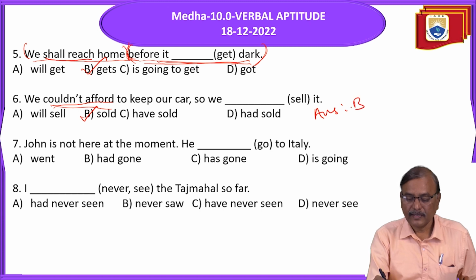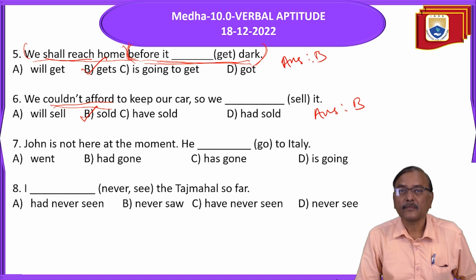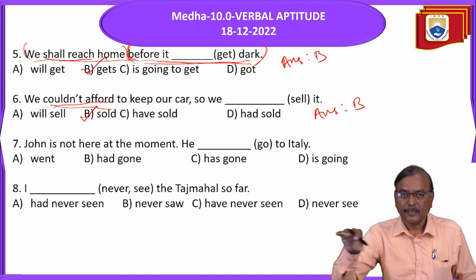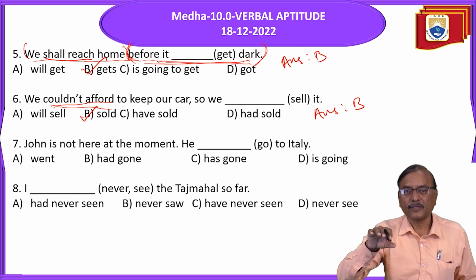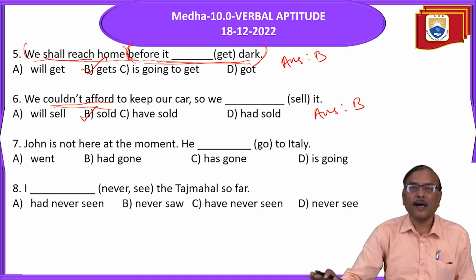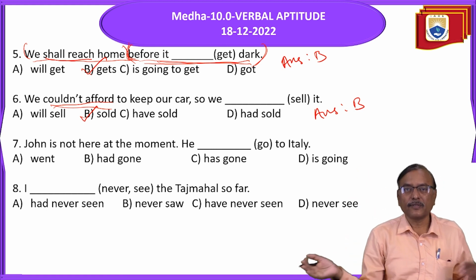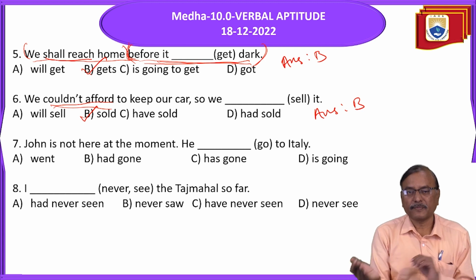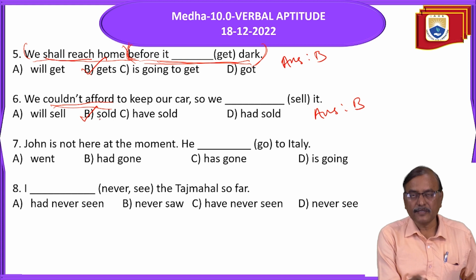B. Here, in this one also B. In a sequence of past actions, when you say one by one, all should be in simple past, or all in simple present tense, or all in simple future. So don't mix them, present to past, past to present. When we speak of past events, all should be in past only. So this is past, and here sold is also past.